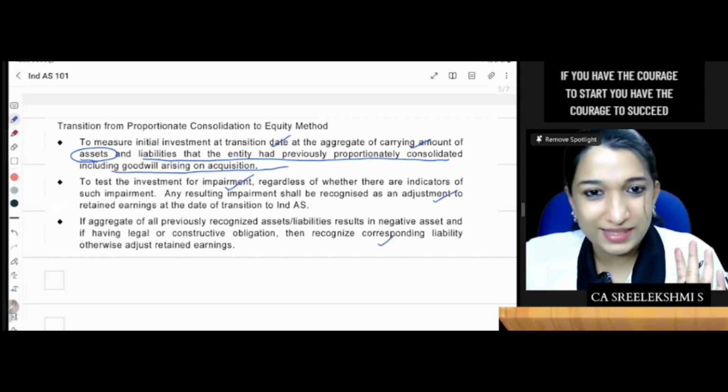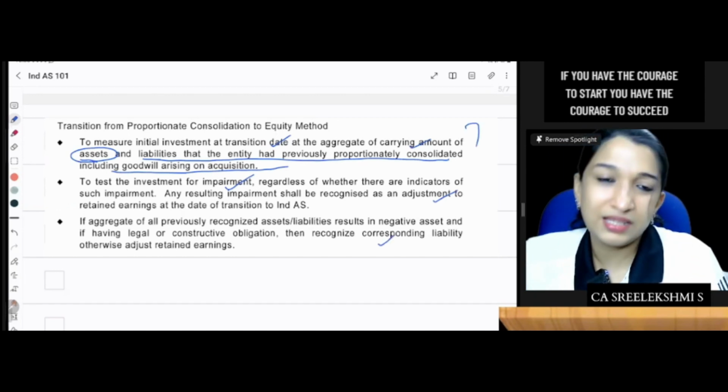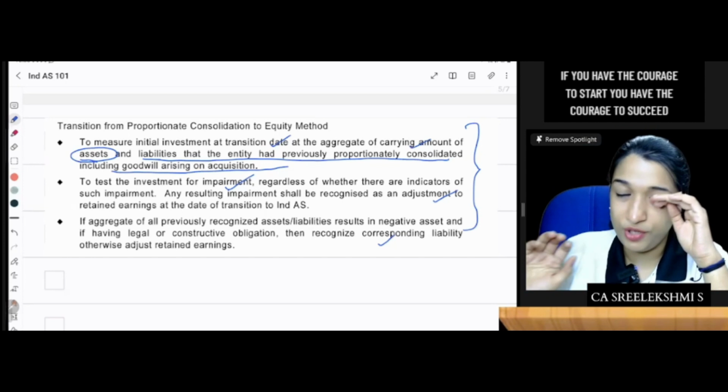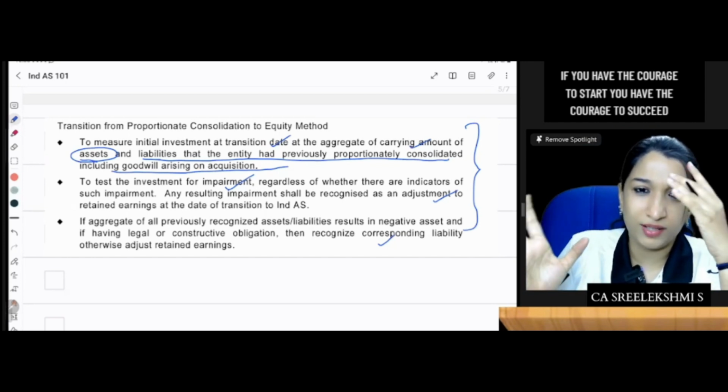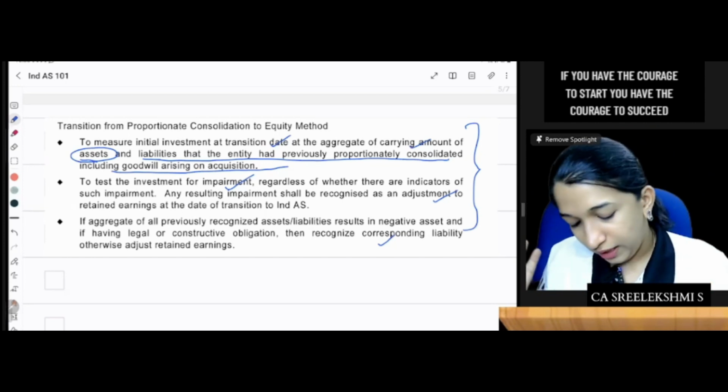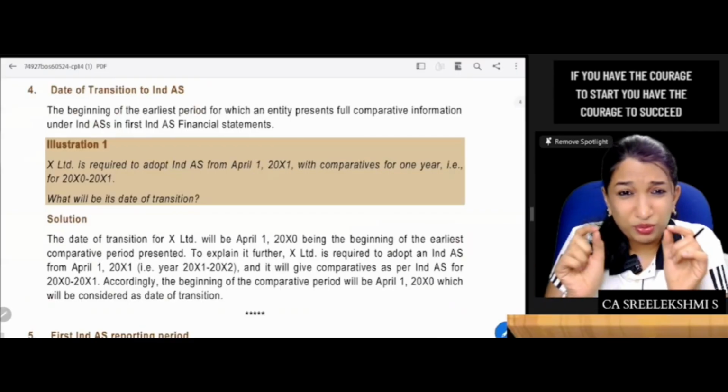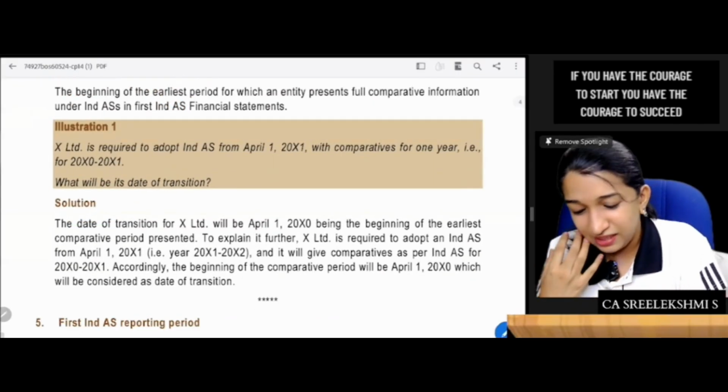Let's try a question and find out. So this related question also we'll try, and we'll find out what the treatment is. Okay, let me quickly take a few study material questions.